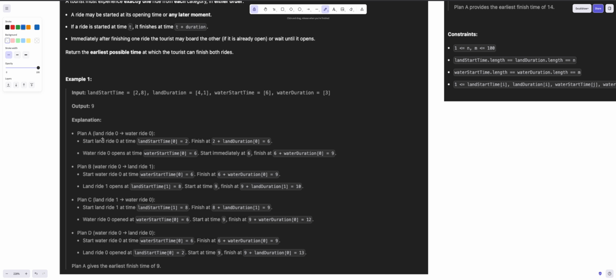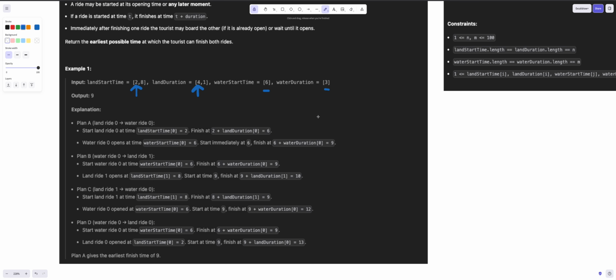So the plan is we start with land ride 0. Land ride 0 starts at 2 and lasts 4, which means in total we reach the time of 6. And the water ride, which is only one at the moment, starts at 6. So we could start immediately at 6 and finish at 9. That means the total time span on our plan A is 9.